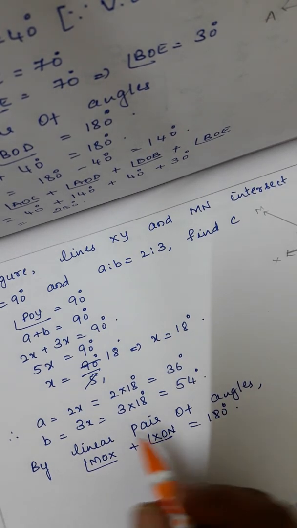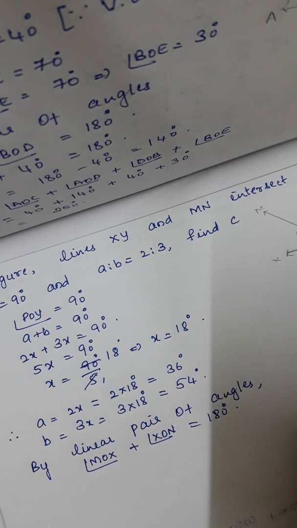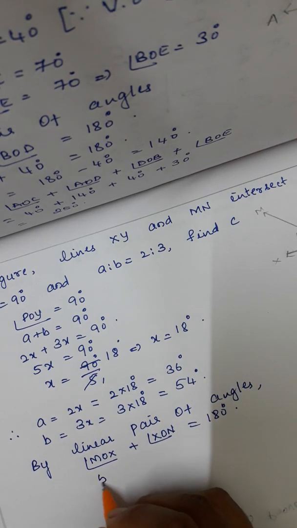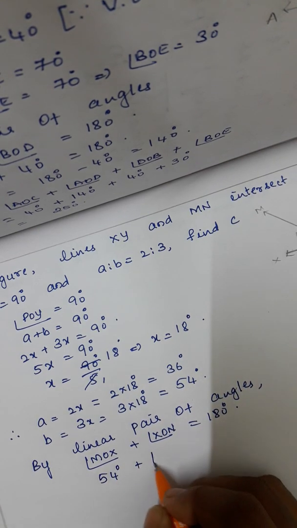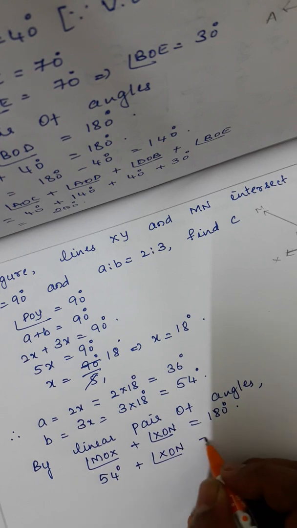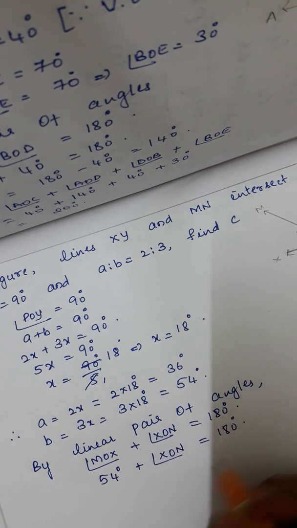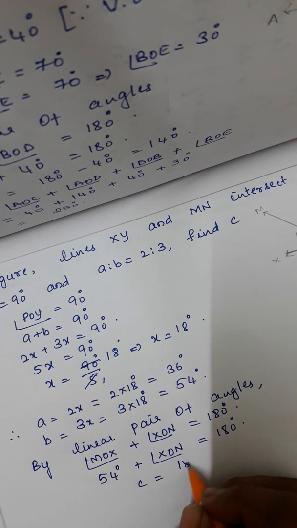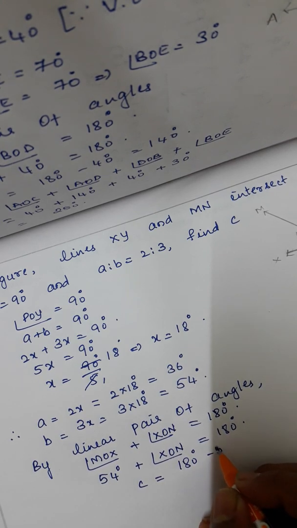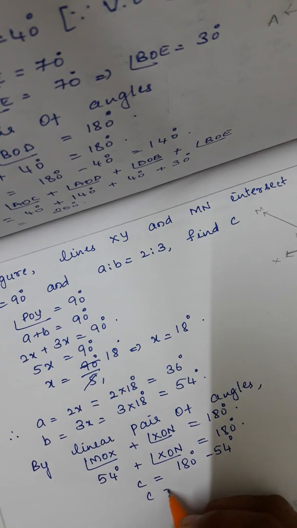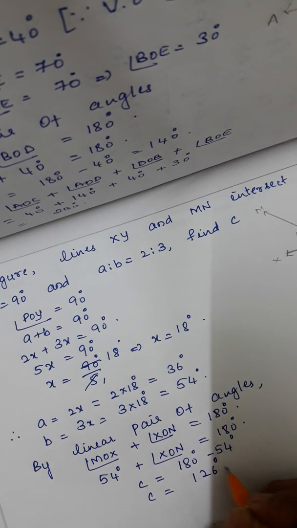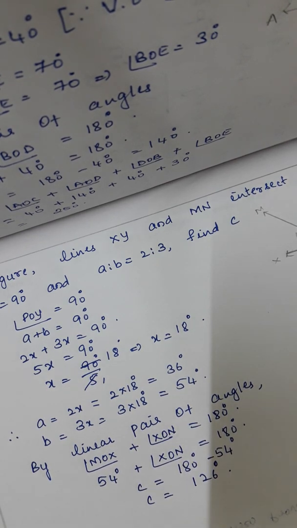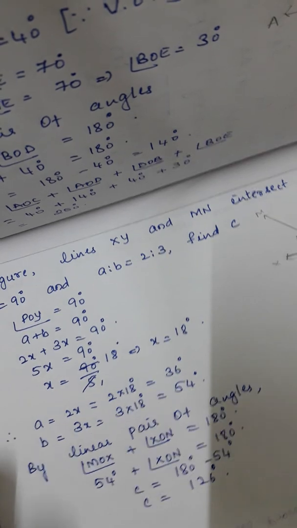So MOX, as we know, is nothing but B, which is equal to how much? 54 degree. So 54 degree plus angle XON is equal to 180 degree. XON is nothing but C. So therefore C is equal to 180 degree minus 54 degree. So C is equal to 126 degree. Okay. So hope you all are following this.